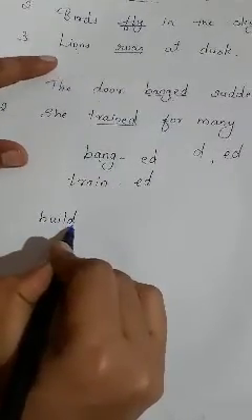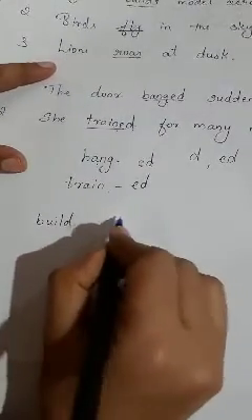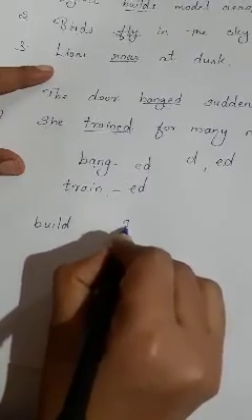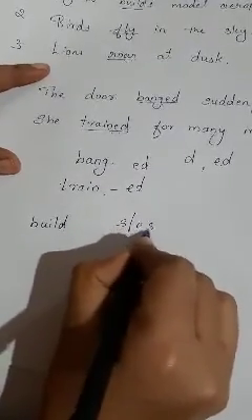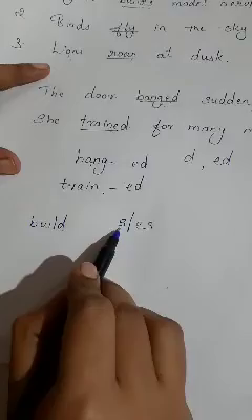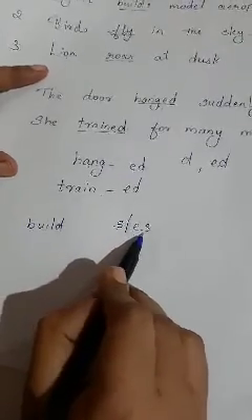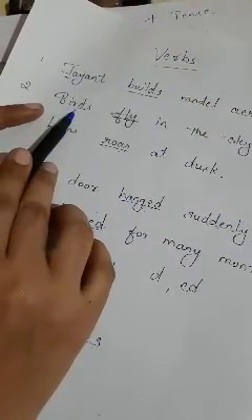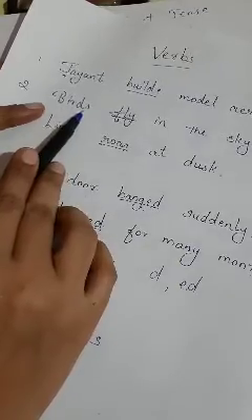Build is the base form of the verb. To make the verb singular, we have to add s or es. Here the subject is plural, birds.